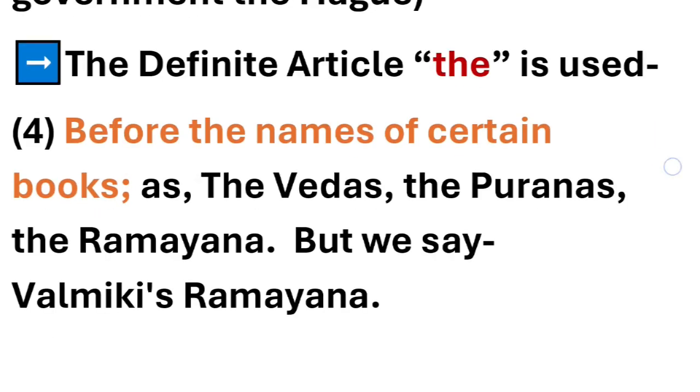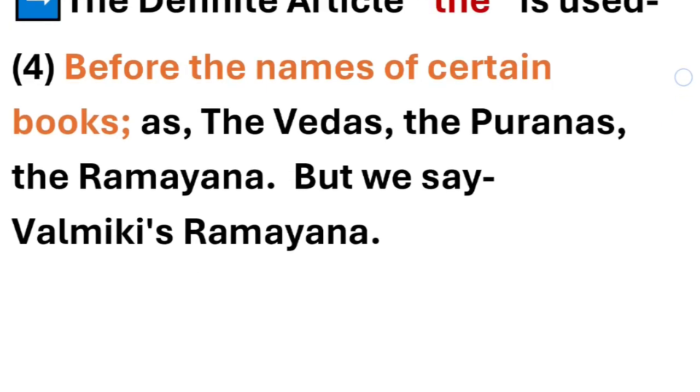Now the definite article the is used in this condition as well, before the names of certain books. If we're talking about certain books, then before them as well we use the article the. For example, the Vedas, the Puranas, the Ramayana. So with these kinds of books, before them we use the. But we can also say Valmiki's Ramayana. Yes, Valmiki's Ramayana. Why? Because these books are specific and not general.